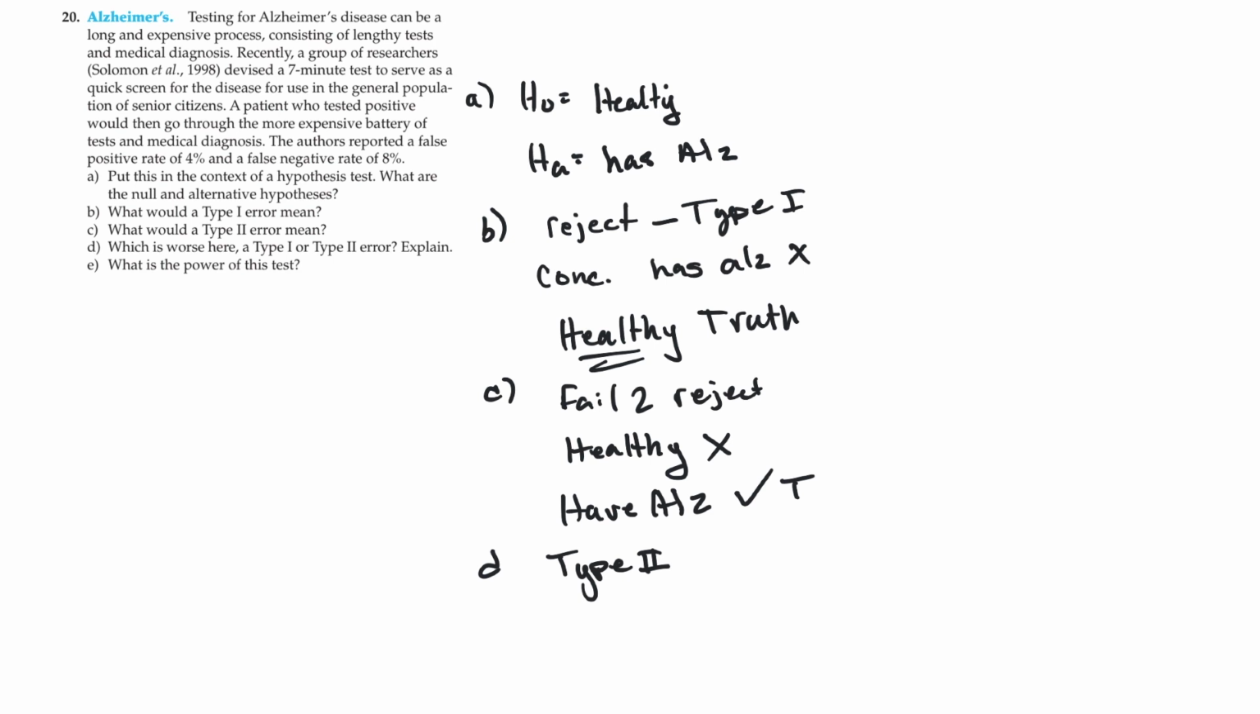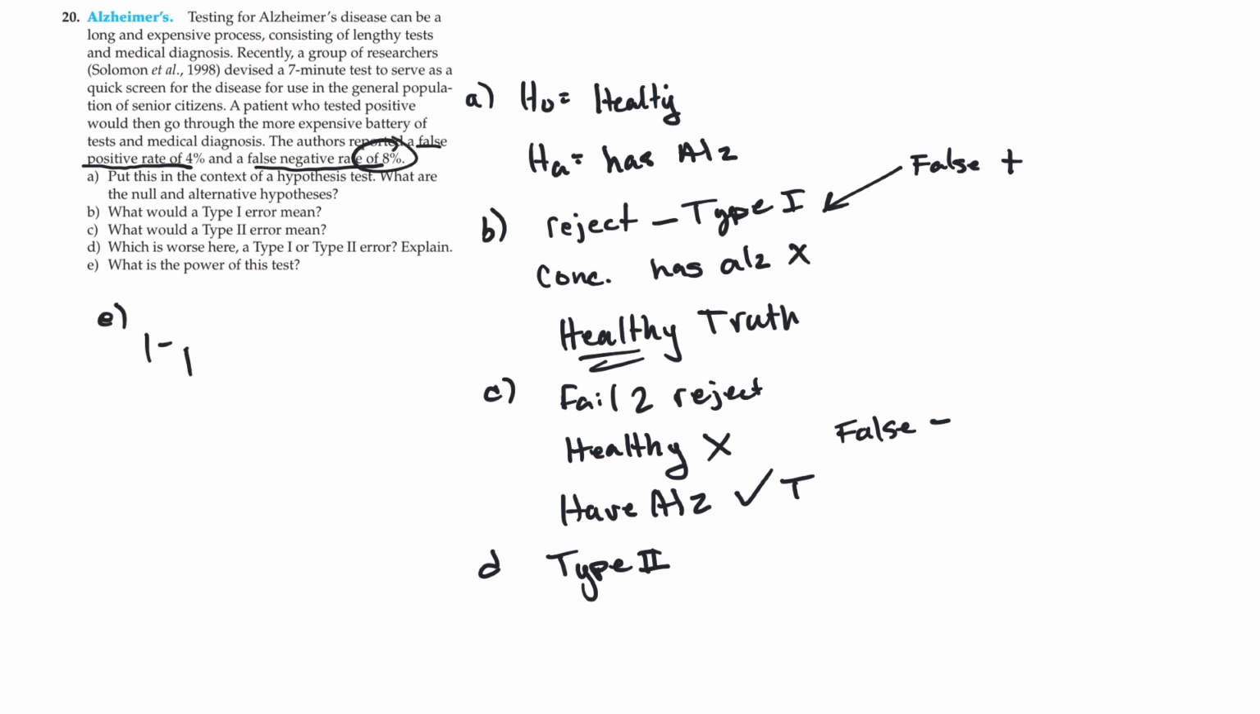Okay, part E, it says, what is the power of the test? Well, we were given two numbers, a false positive and a false negative. If you remember here, this was a false positive test. I thought you had it, but you actually didn't. This would be a false negative, meaning that I said, no, you're good, but you were actually positive, right? So this is a type 2 error.